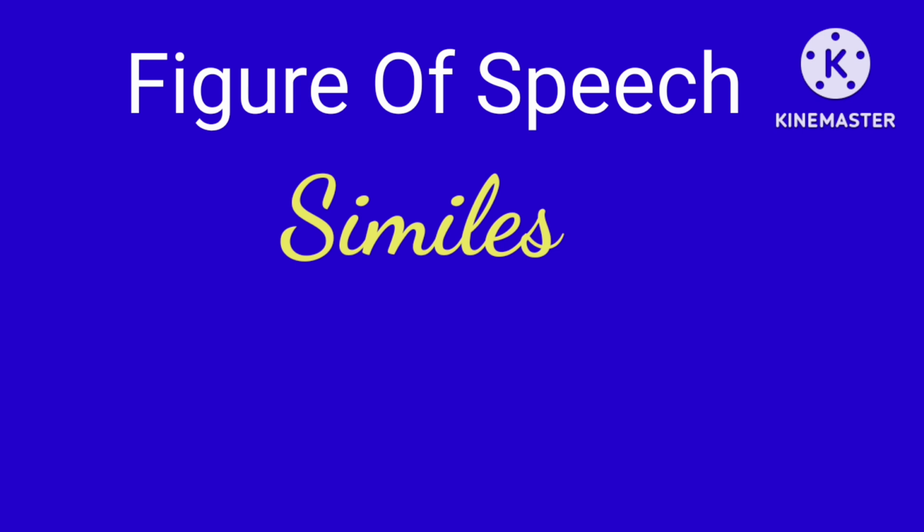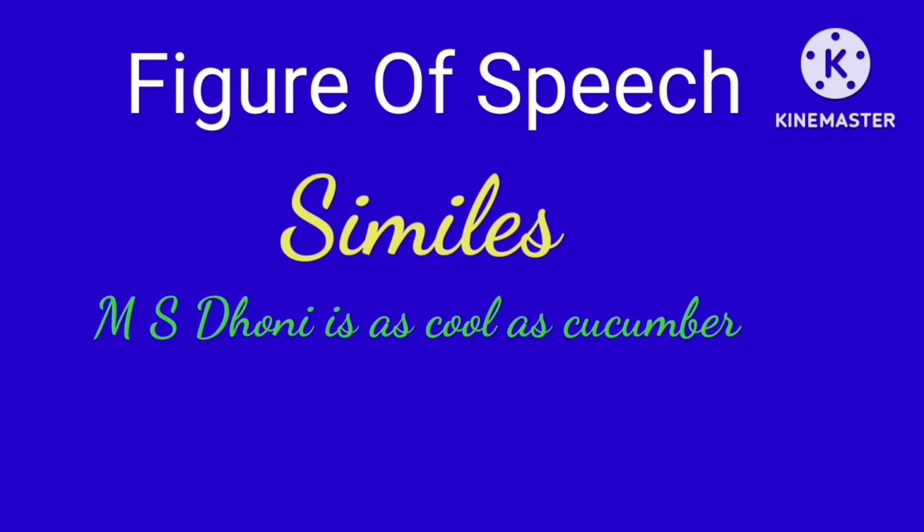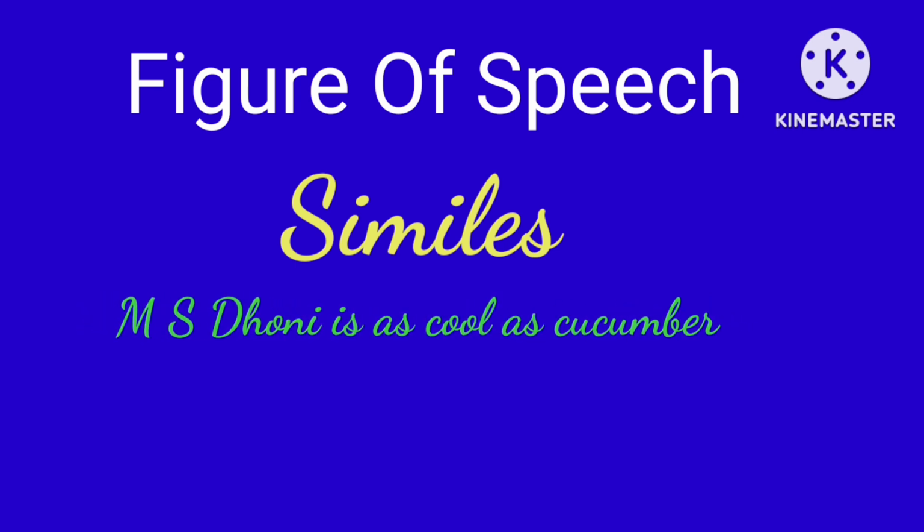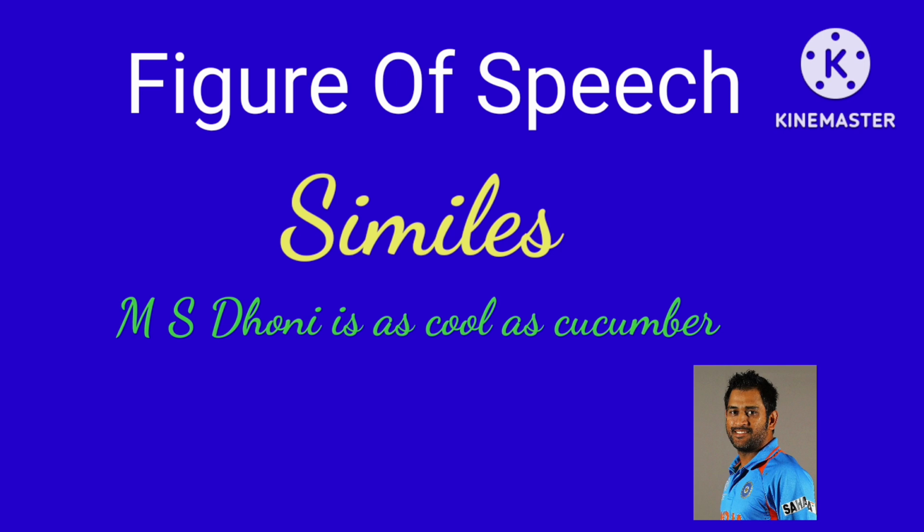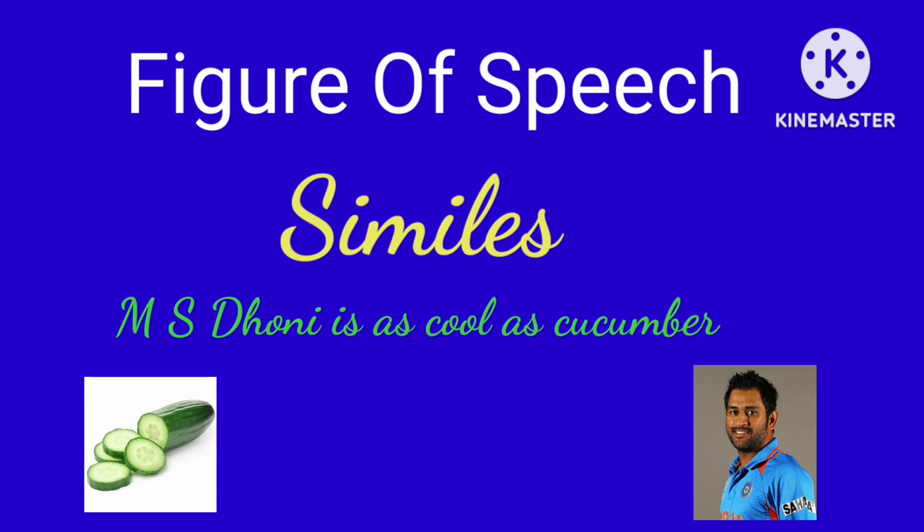Secondly, there is another example. MS Dhoni is as cool as a cucumber. In this sentence also we can see that MS Dhoni, Mahendra Singh Dhoni, has been called very cool. We know that he is a cool captain, he is a cool cricketer, and in this sentence his coolness has been compared with the coolness of a cucumber. That is why we can say that this is another example of a simile.